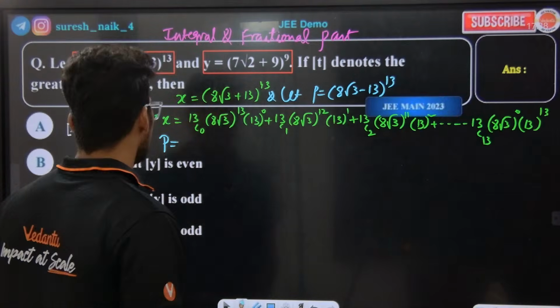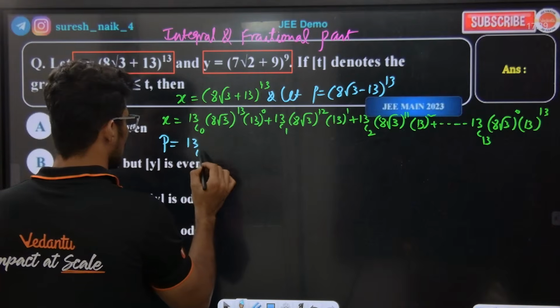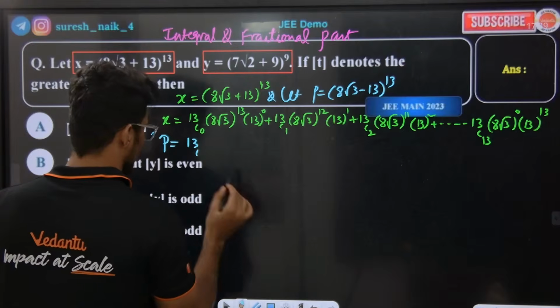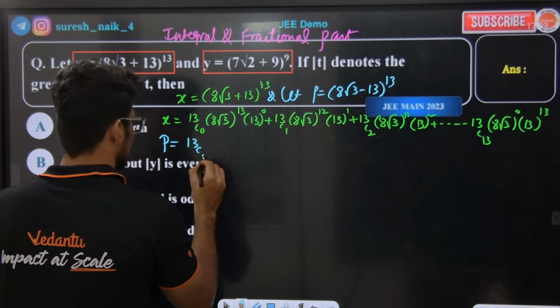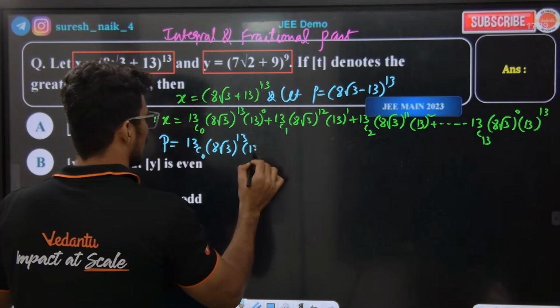So what I'll do here, now tell me: NC0 (8 root 3) and 13 to the power of 0.